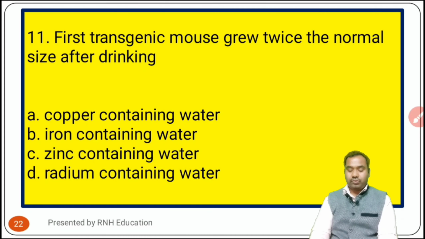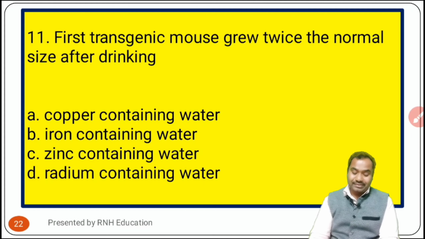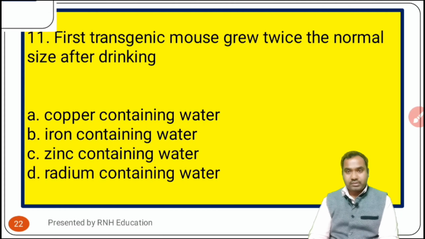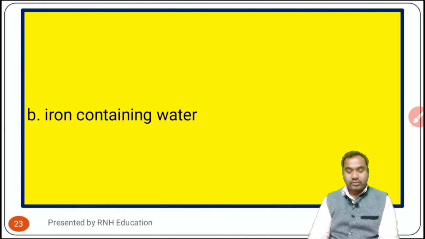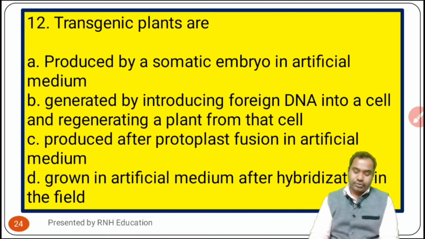Next question number 11. First transgenic mouse grew twice the normal size after drinking what? Options are A, copper containing water. Option B is iron containing water. Option C is zinc containing water, and D is radium containing water. Now see the answer. The answer is option B, that is iron containing water. Okay, going to the next question.